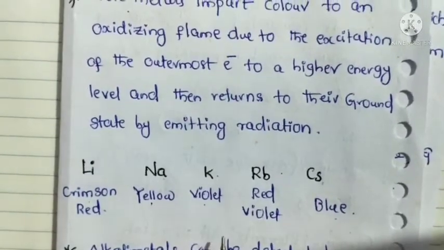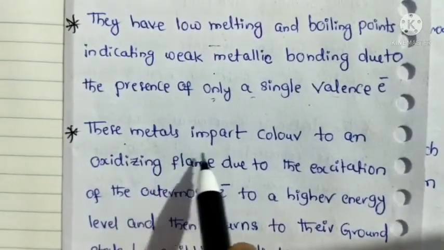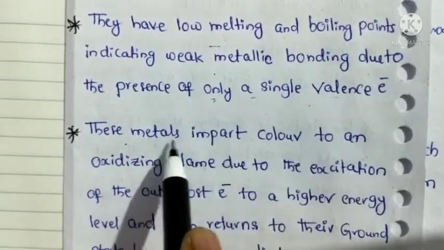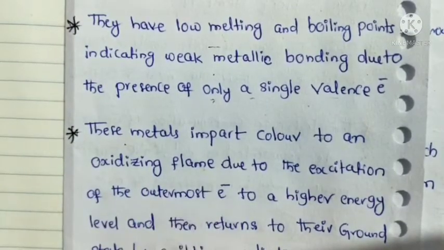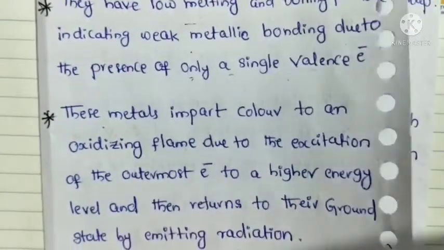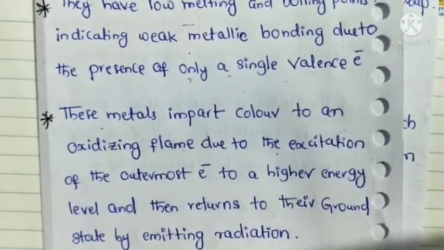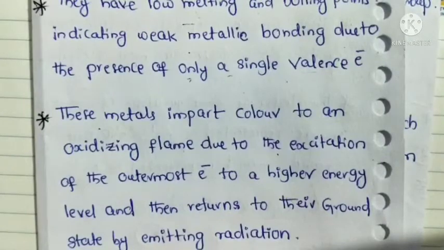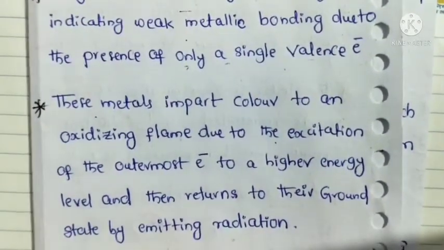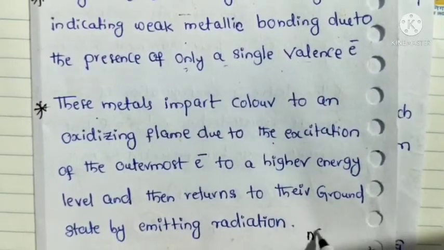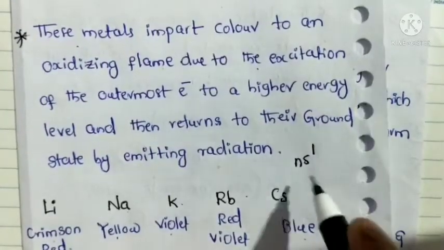So whenever the metals are exposed to an oxidizing flame, what happens in that situation? The excitation of the outermost electron. We already learnt that alkali metals have ns1 general electronic configuration.